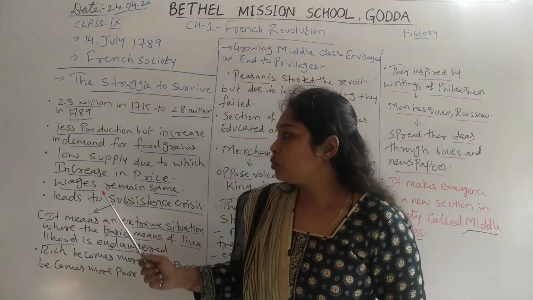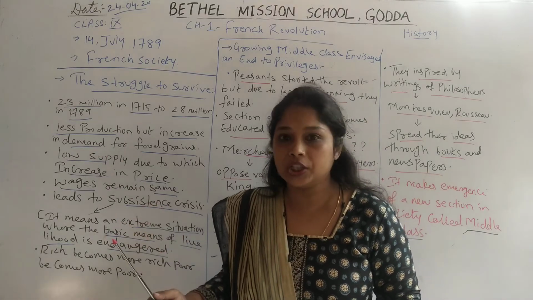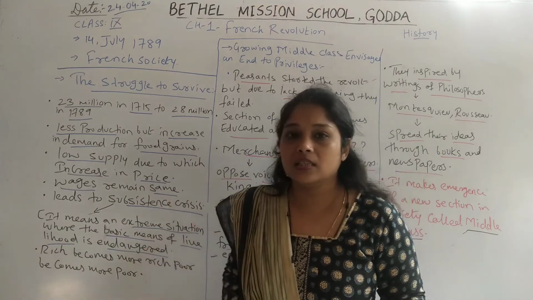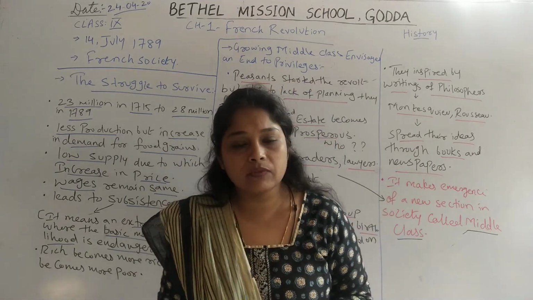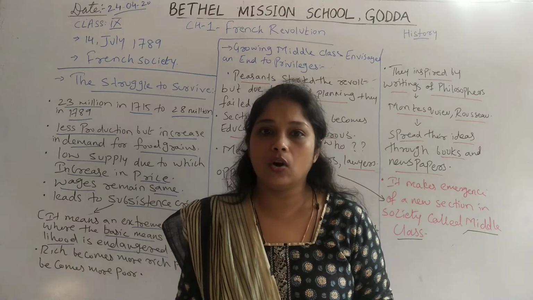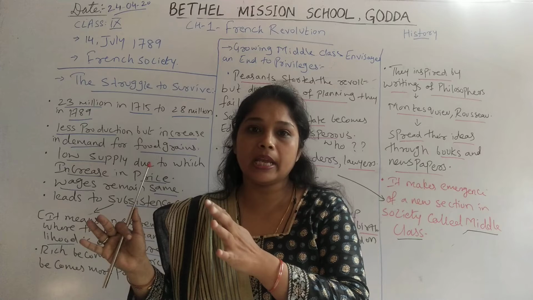That is why, due to low supply and increased demand because of population growth, the price of food grains increased in 1789. The best example nowadays is the lockdown. Because of the lockdown we have less supply, but demand remains the same.